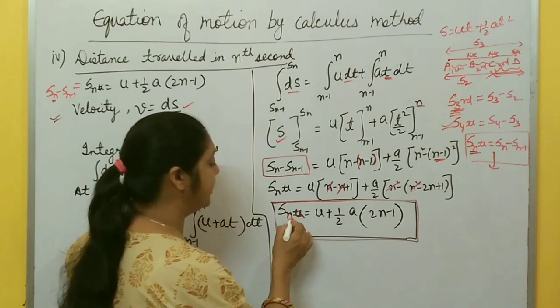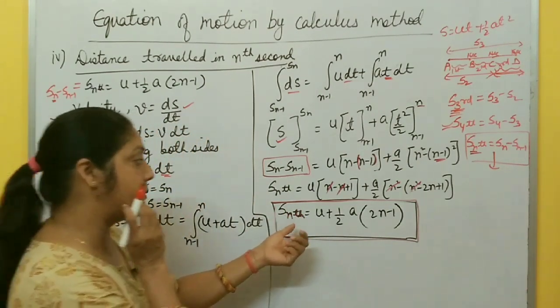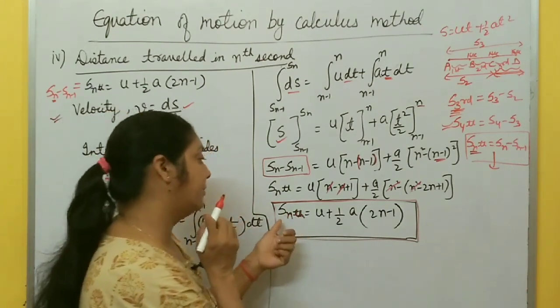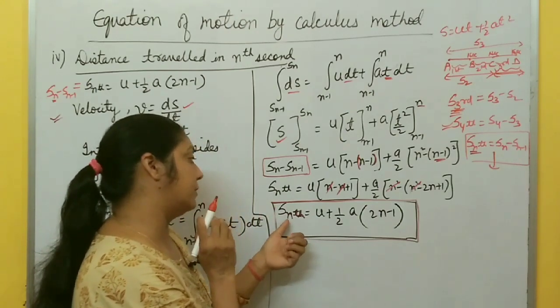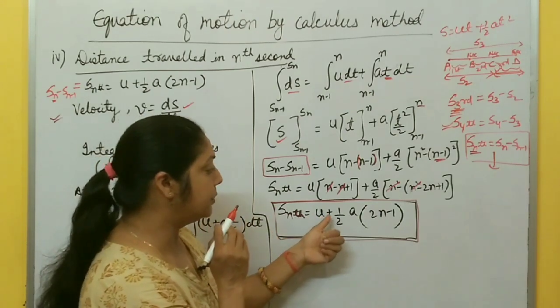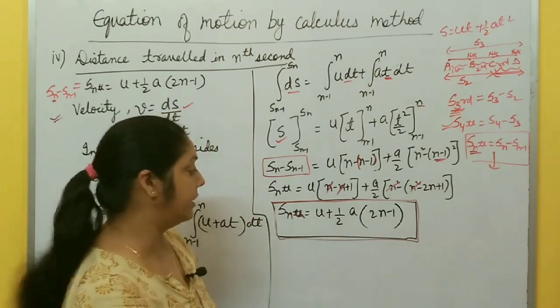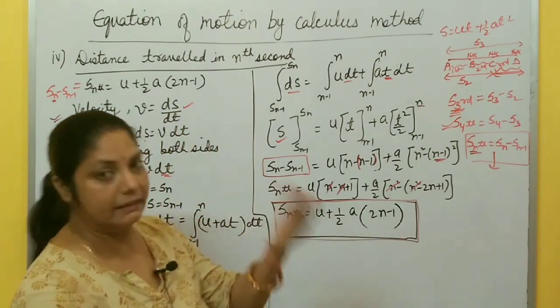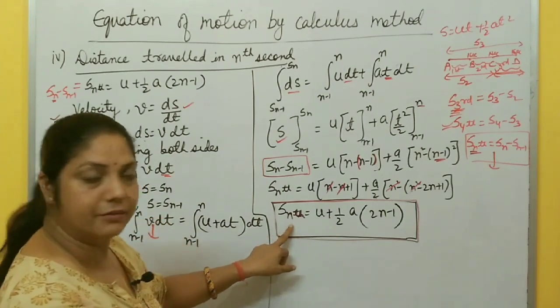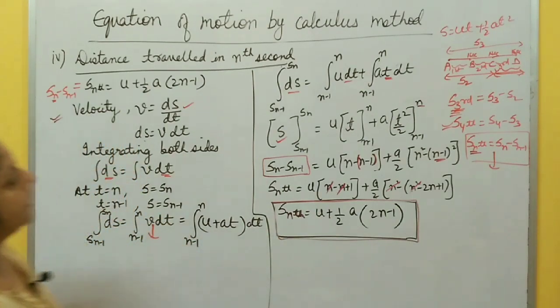This formula is very important. Many exam questions based on this formula may be asked, right? In JEE Mains also and NEET also. S_nth equals u, the initial velocity, plus a/2 times (2n minus 1). Here n is time. After the nth second, what is the distance covered by the body? Hope it's clear to all of you.